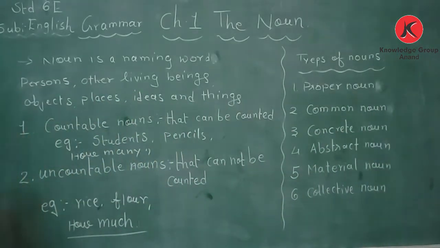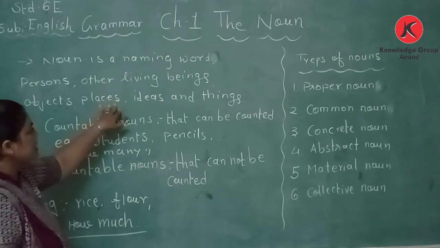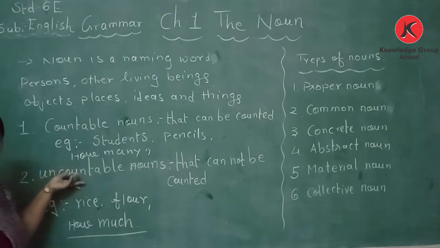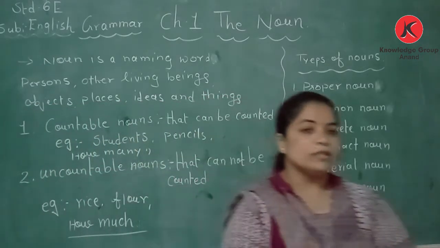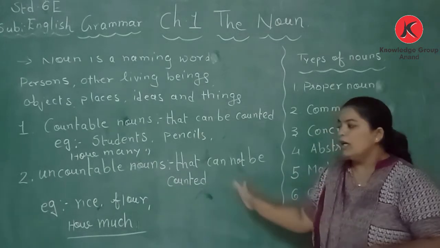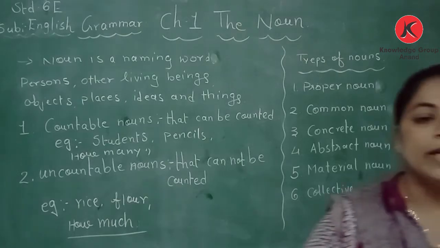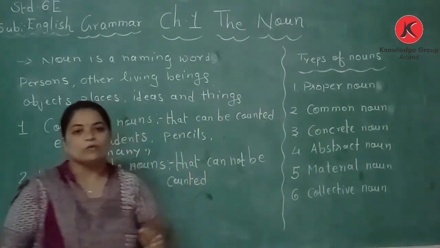So, noun is a naming word of persons, other living things, objects, places, ideas and things. The first one is countable, the second one is uncountable. Easily we can understand: countable means the things can be counted easily, and uncountable means the things cannot be counted easily.